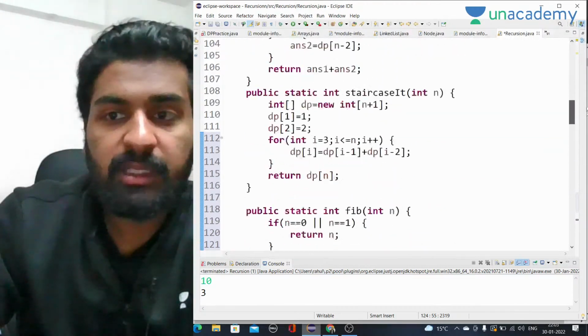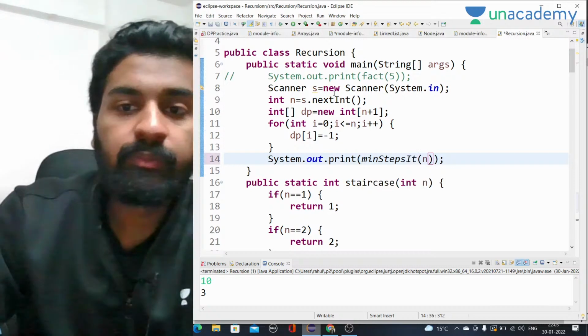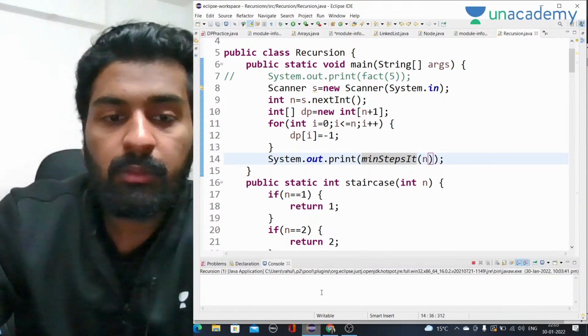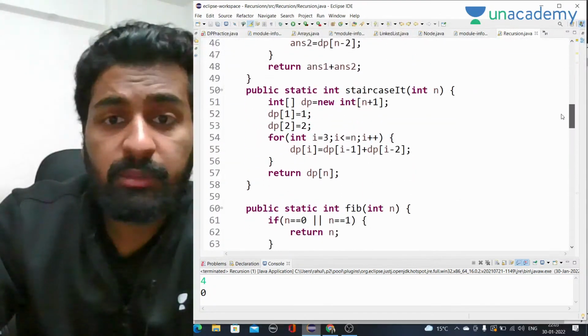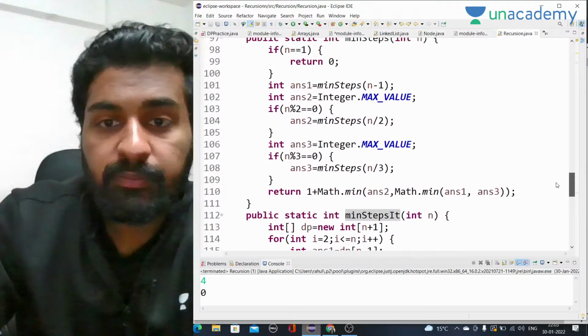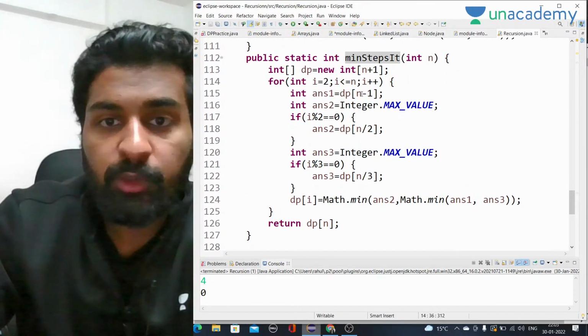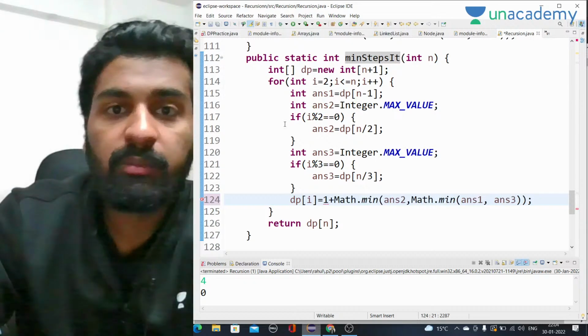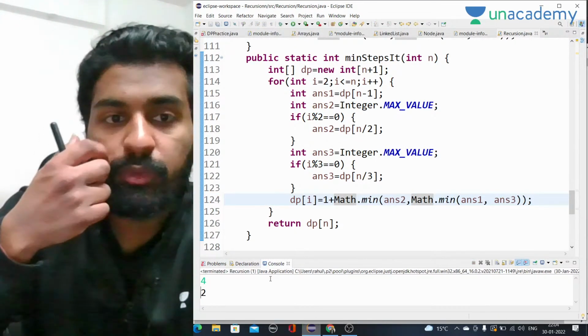So I will call minSteps. For 4 the value is again 0, so I think there is some issue I have made. Let me see where it is. I am not going till n; I am going from 2 to n minus 1. Answer2 will be this, answer3 will be this, and sorry, I will return 1 plus. So again we try 4. The answer is 2. The answer is correct.